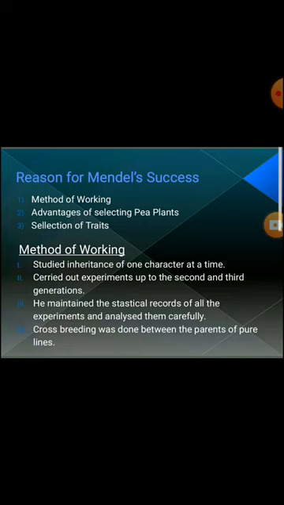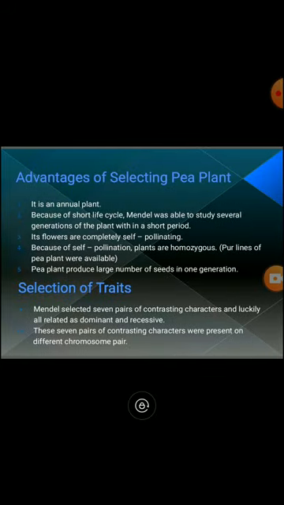Parents of pure line means if a plant is tall, it carries the pure character tall, while the other plant is dwarf, it carries the pure character dwarf. Clear?